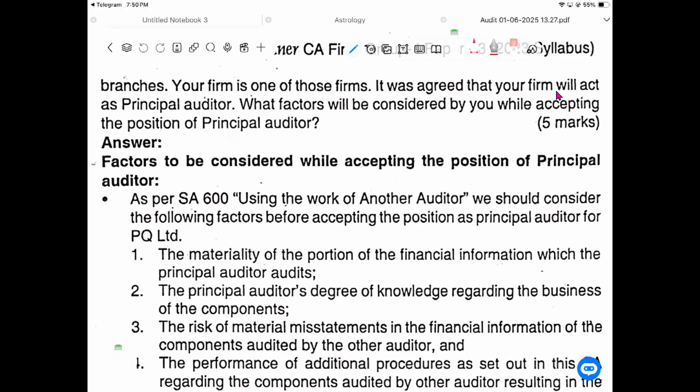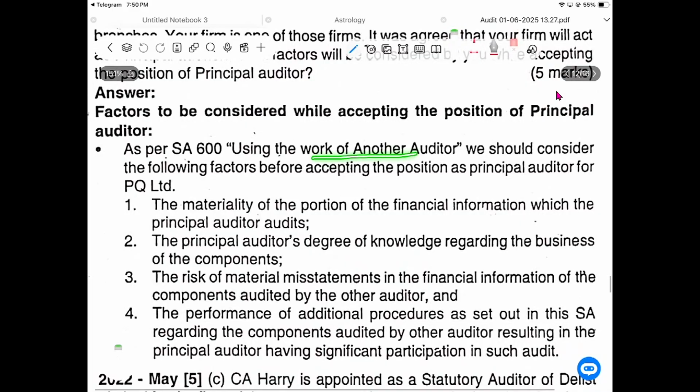On the basis of the opinions of the four auditors, as principal auditor, you see whether everything has been properly reported in the transactions, and the accounting policies. Whether any discrepancy has been reported by the branch auditors. If not, take it into consideration, apply your professional standards, follow the audit procedures as per the standards on auditing, and have professional skepticism throughout the audit. Use your professional judgment and come to a conclusion. That's it. SA 600, using the work of another auditor.